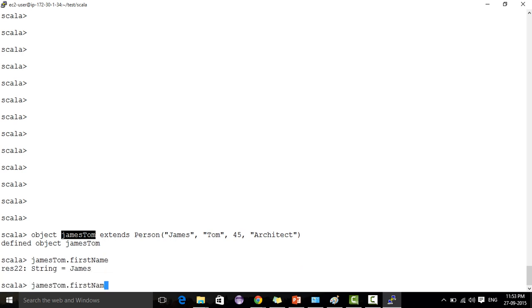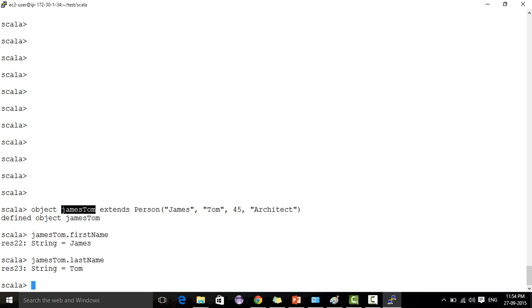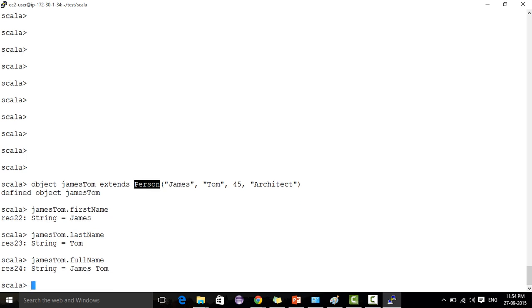One thing we noticed is that it's not only the methods, the functions, but the vals and vars also got inherited, because Person is the parent class and it has first name, last name, occupation, full name, all those things. Full name is a function, so we got the JamesTom full name.